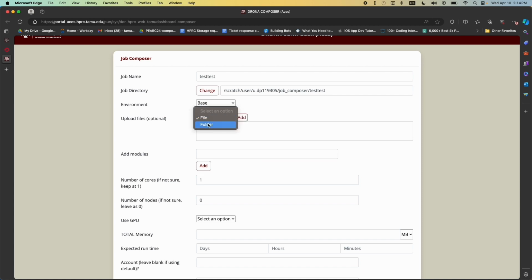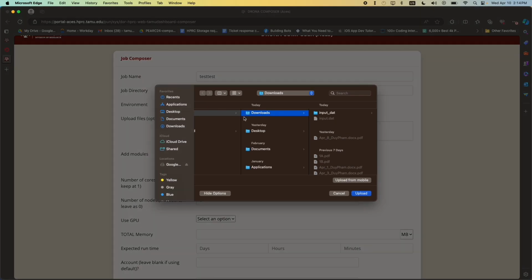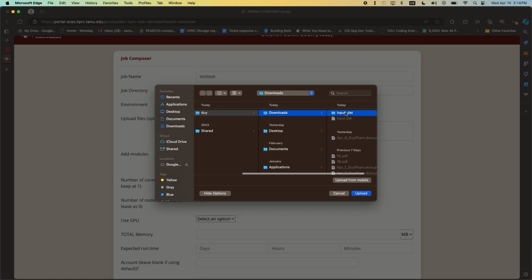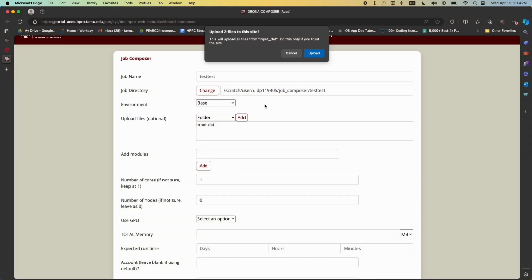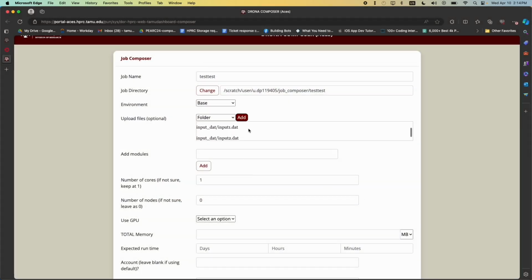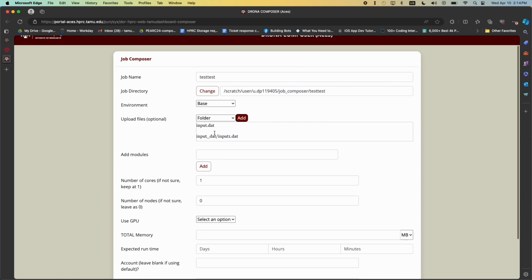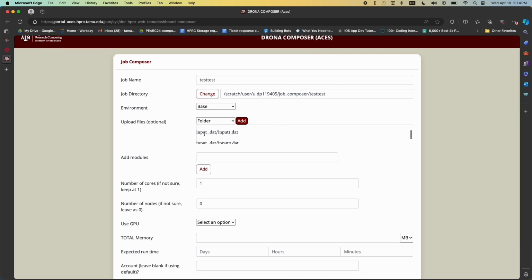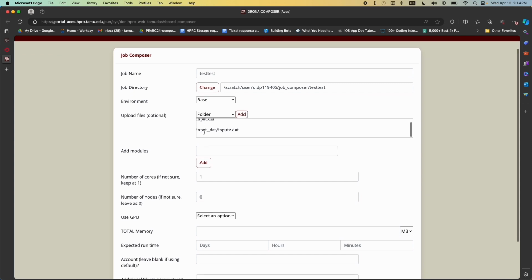You can also upload a folder. And if you mistakenly upload some file that you don't want, you can click on that to remove it.